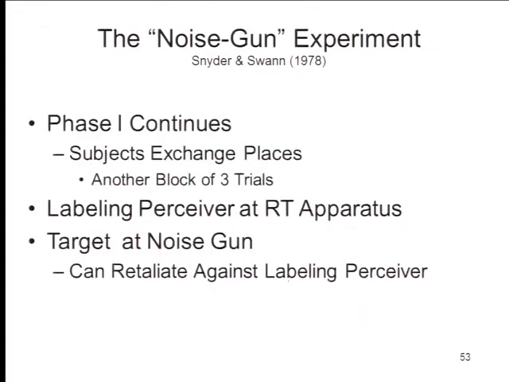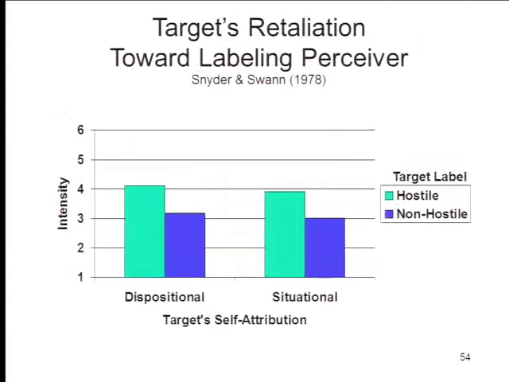Phase one continues, and the subjects now exchange places. The target, who used to be seated at the reaction time apparatus, is now seated at the noise weapon, and the labeling perceiver, who was originally seated at the noise weapon, is now seated at the reaction time apparatus. This gives the target an opportunity to retaliate against the labeling perceiver, which, in fact, he does. If the target's been labeled as hostile, he inflicts more noise on the labeling perceiver than if he had been labeled as non-hostile, and there's no difference between targets who were encouraged to view their behavior as a reflection of their own personal dispositions and those encouraged to attribute their behavior to the situation they're in.